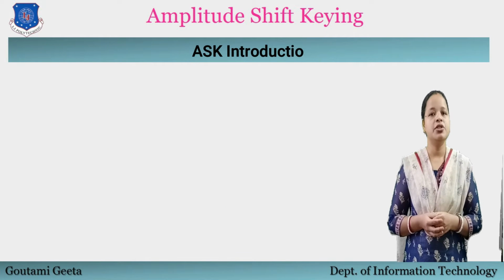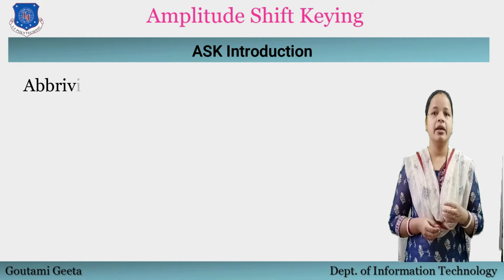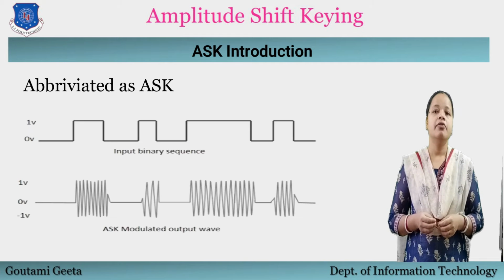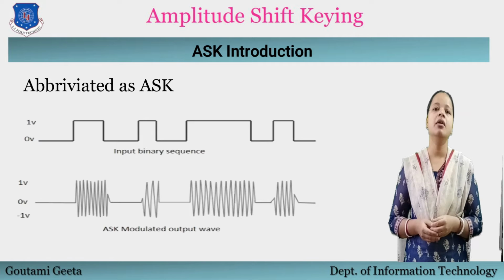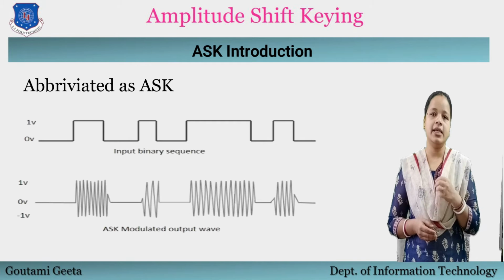Finally, starting today's topic, that is amplitude shift keying. Amplitude shift keying, also abbreviated as ASK, is a form of amplitude modulation that represents digital data as variations in the amplitude of a carrier wave. In an ASK system, the binary symbol 1 is represented by transmitting a fixed amplitude carrier wave and fixed frequency for a bit duration of T seconds.